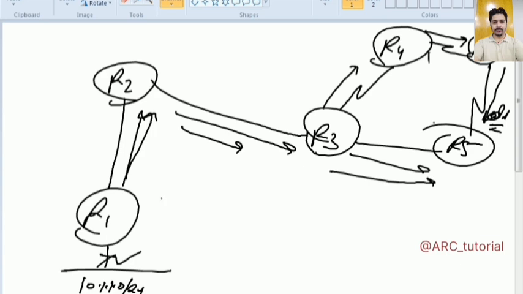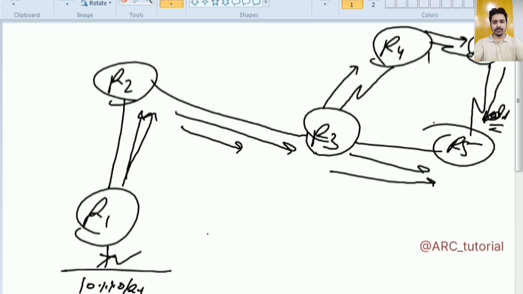Now we have the concept of sequence number, and in OSPF the sequence number is of the LSA. This is not the sequence number of DBD. Remember, this sequence number is not of the DBD packet. The sequence number will be of your link state advertisement itself, right?